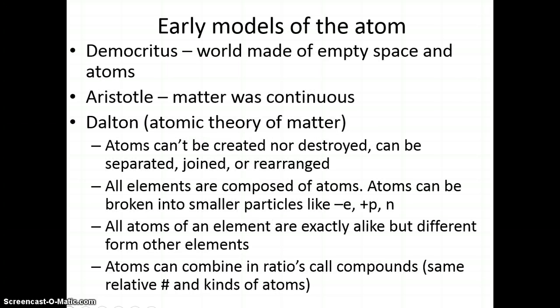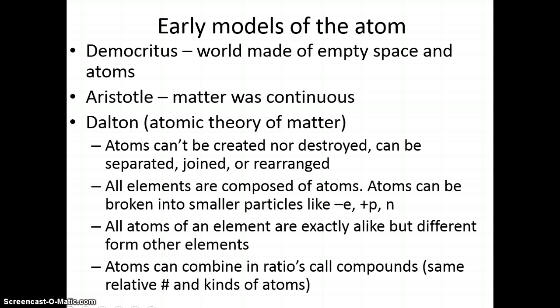At the beginning of Chapter 4, it's going to talk about the early models of the atom and some of the early scientists and some of their ideas about matter. Democritus was one of the first guys to mention atoms. He said the world was made up of empty space and atoms. Aristotle said matter was continuous. And then came Dalton, and from there we got Dalton's atomic theory, or the atomic theory of matter.